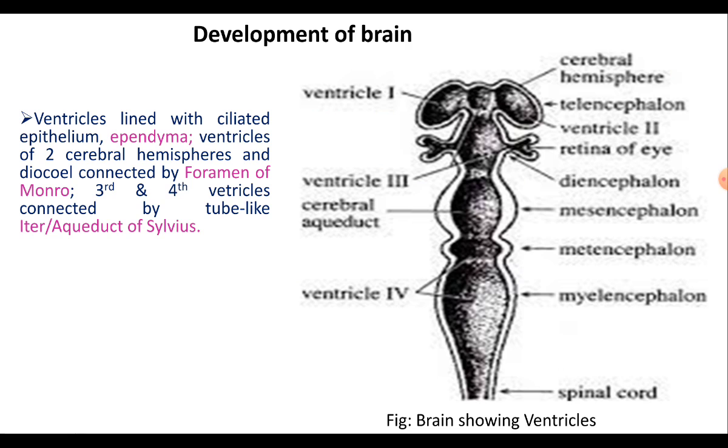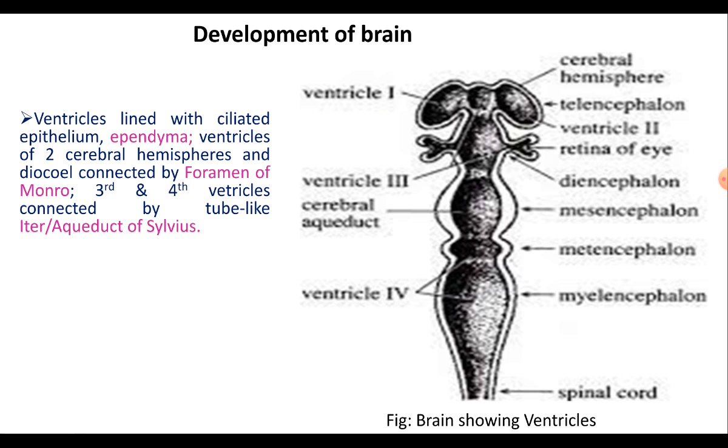The ventricles formed in the cerebral hemisphere are called the lateral ventricles, and they get connected with the diocele, which is the ventricle of the diencephalon, and these two ventricles are connected by the foramen of Monro,